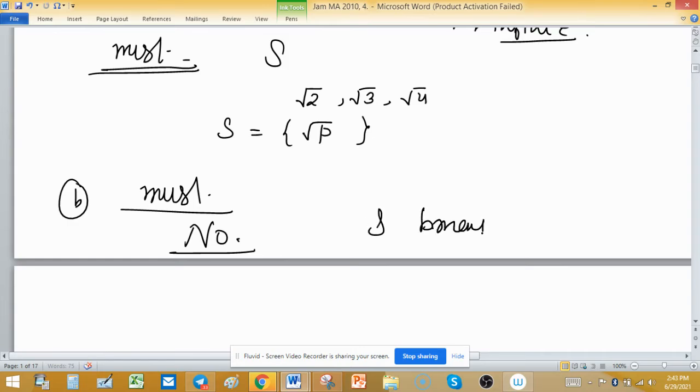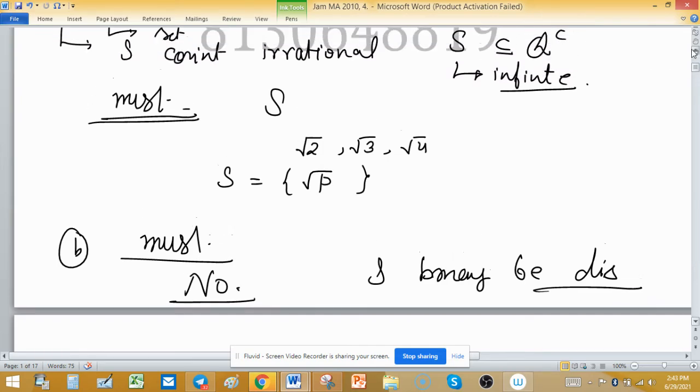If S is a discrete set, then there is no limit point, so it cannot be said that a limit point exists in the set of rationals or irrationals. So option B is again false.